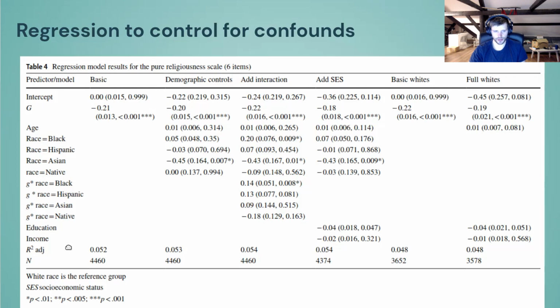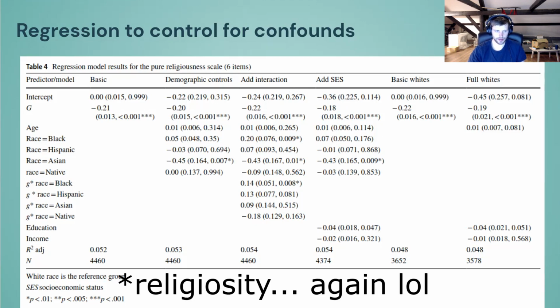And if we add social status stuff, income and education down here, we still find that the relationship to intelligence is not explained by either income or education. In fact, these variables are actually not significant. I mean, the p-value for education is just below the 5% cutoff, but we are using a 1% cutoff here because we don't want flukes. And if you do the same kind of exercise, but you limit it to white people, you don't really get anything different either. The sample size goes down, but now it cannot be due to any other kind of race confound that we have not controlled for. So it seems that no matter what we do, religiousness is robustly negatively related to intelligence.